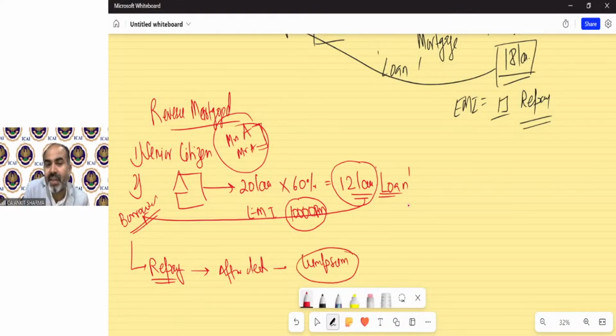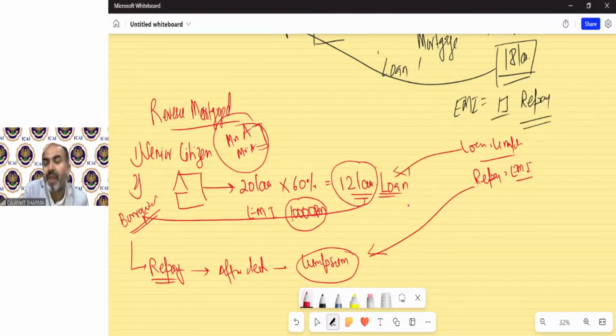So it's a reverse scheme. Normally the loan is in lump sum in the normal scheme, and the repayment is EMI. But now it is reversed. So now the repayment will be in lump sum and the loan will be in EMI. That's why it's called reverse mortgage scheme.